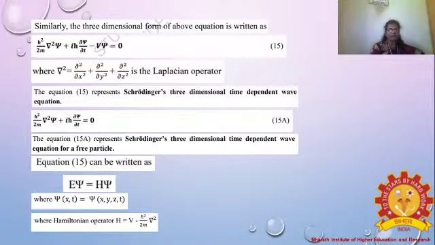We rearrange the equation: h cross squared by 2m del squared xi plus i h cross dou xi by dou t equals 0. It is represented as the three-dimensional time-dependent wave equation for a free particle.